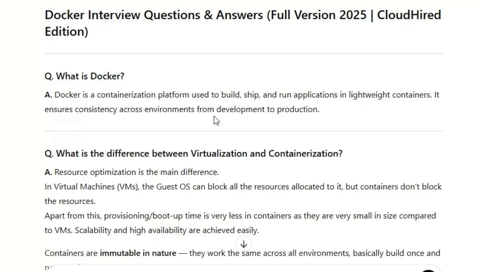That image we have to push. If you go for AWS, we have to push into the ECR. If you go to Azure, you have to push to ACR. From there, we need to deploy into either EKS or AKS, Azure Kubernetes Service or AWS Kubernetes Service. So the main thing is that Docker is used to build the image. Docker is a containerization platform used to build, ship, and run the application in lightweight containers.